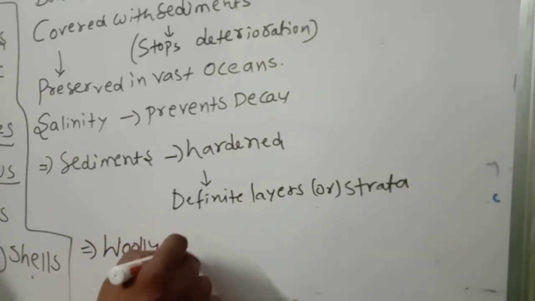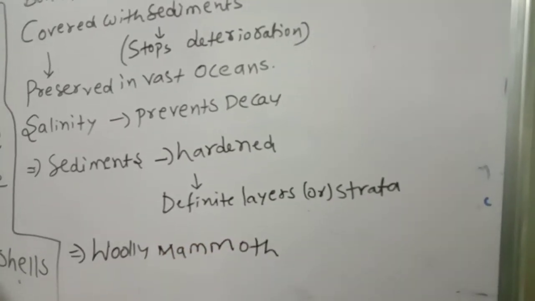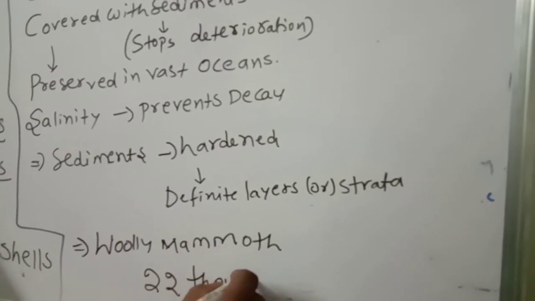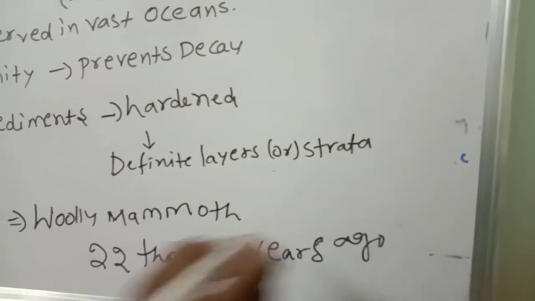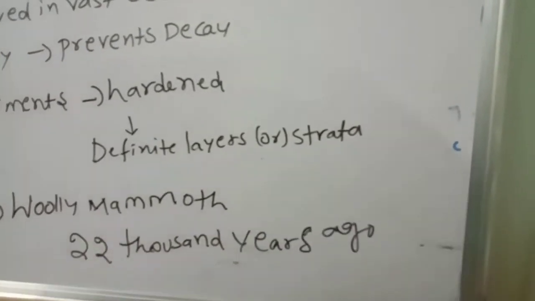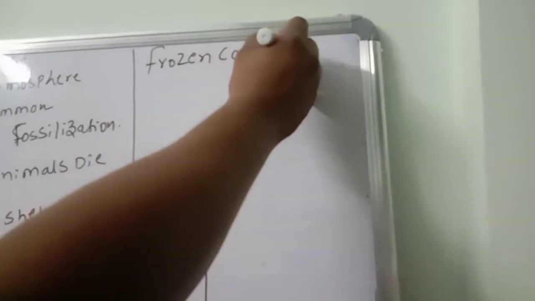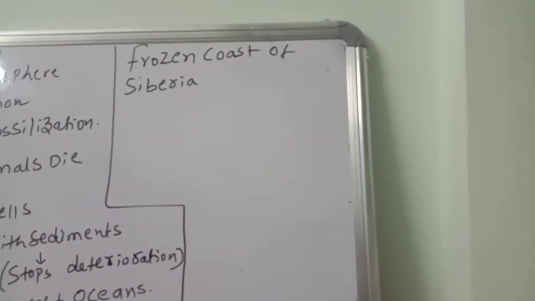Next, the best example I am telling is the woolly mammoth. The woolly mammoth is one of the important organisms, which lived 22,000 years ago. Those fossils were identified. In which place? This is important. It was identified on the frozen coast of Siberia.